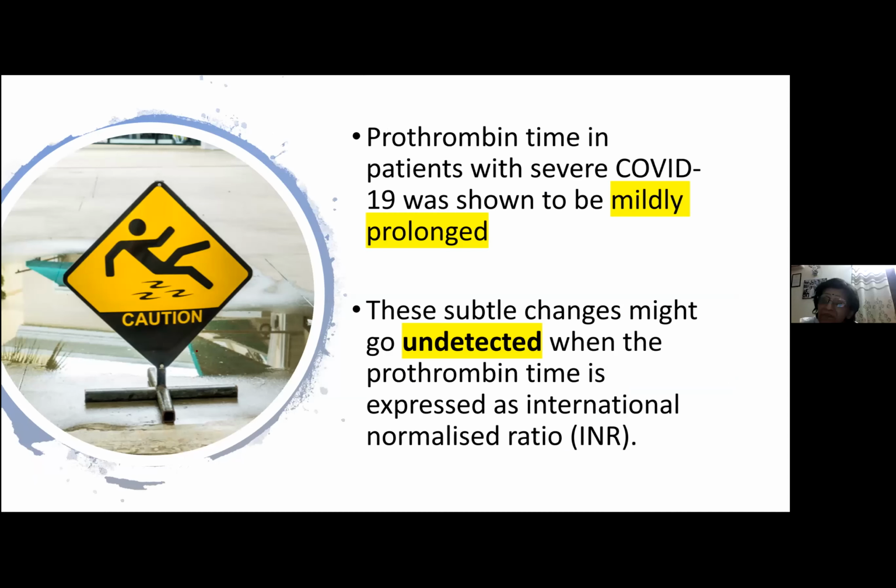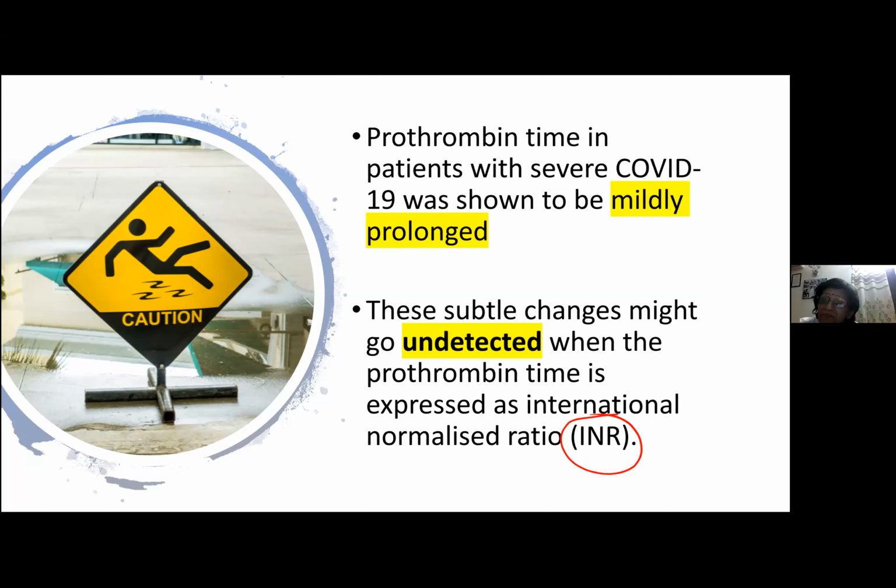So if you express the report in the form of INR, which we commonly do, isn't it? PTs are usually reported as INR. If you report them that way, these changes in the PT will be missed. So it is always better in the COVID era to report PT in terms of seconds. That becomes very, very important, whereas if you report them as INR, you might miss the subtle changes. That was one important caution given by Lancet Hematology, which we should all remember. So that was PT.